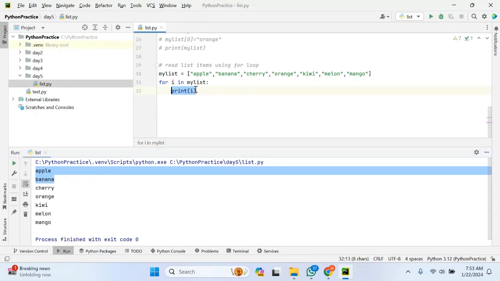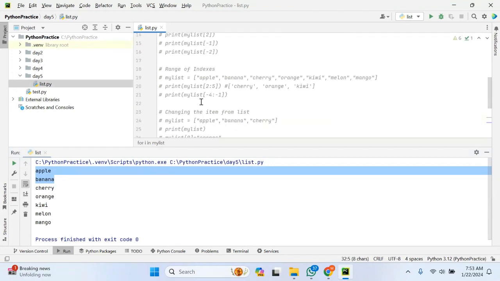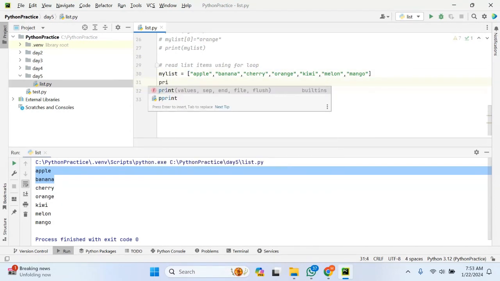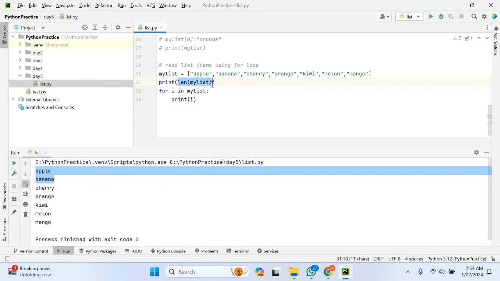Another important point: you have seen the different types of operations we can perform on the list. There will be scenarios where I want to know how many items are present in the list. I want the count, so I will use the length function. Print the length of my list. For this length function, I should pass a variable as an argument. What is the argument in this case? The list. I am just counting the values or objects present in the list and printing it to the console.